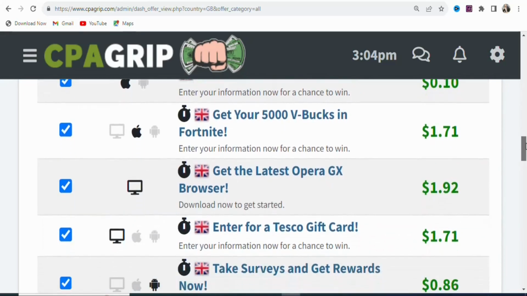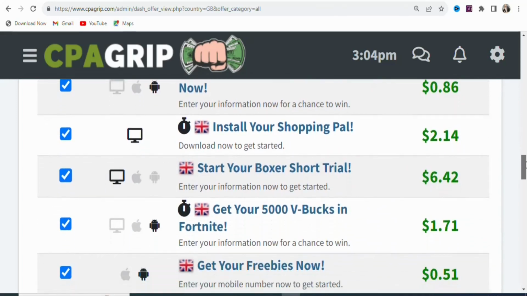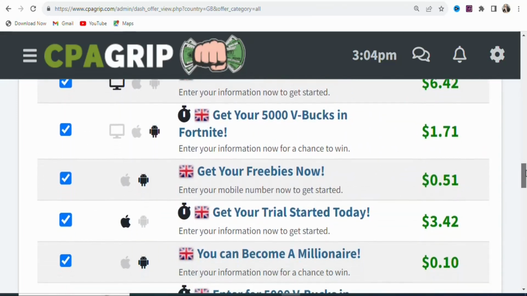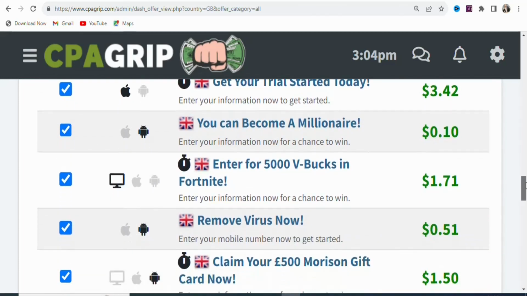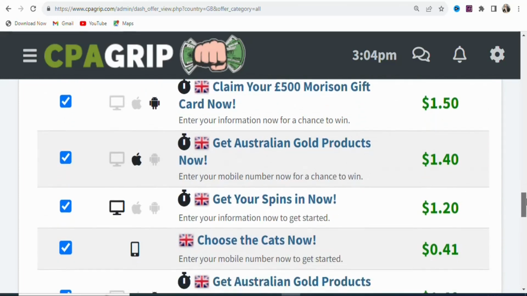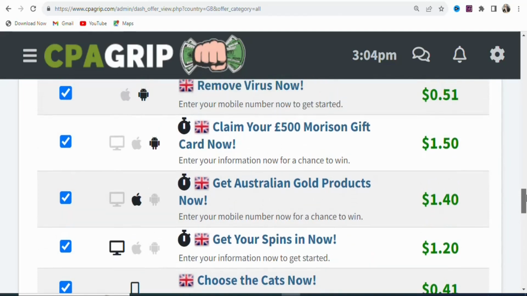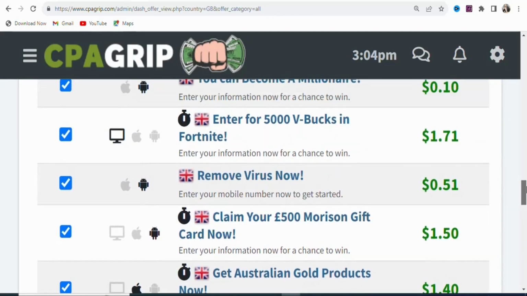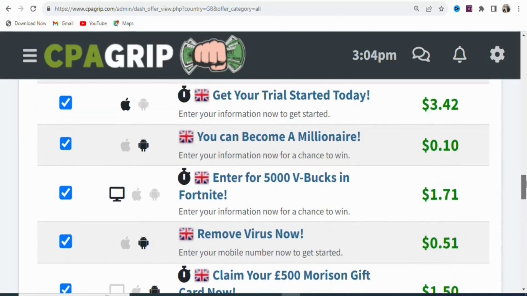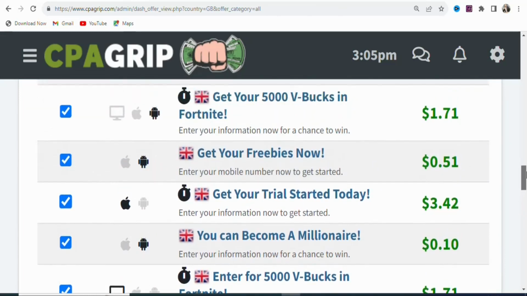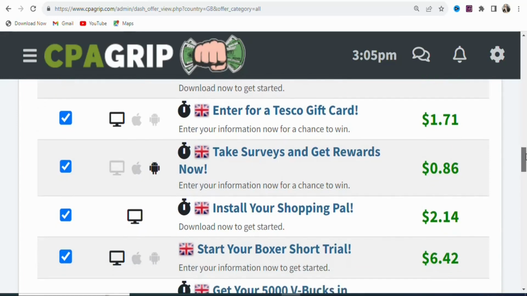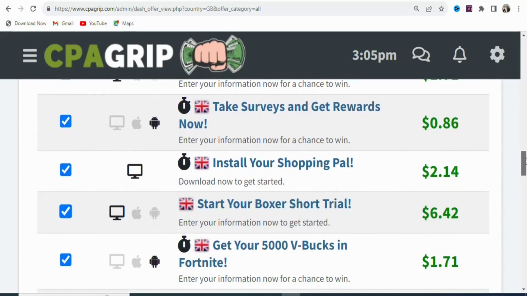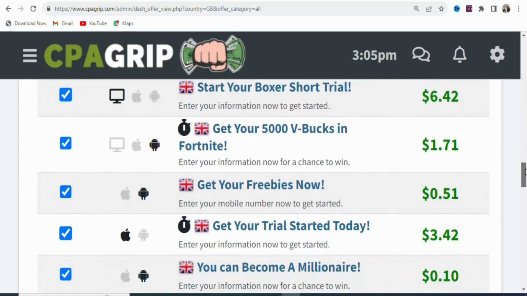With these offers, you don't need to get a sale before you earn. What you need to do is get people from the country where the offers are allowed. Once you get the people to take a specific action, you are going to be making money. Some of the actions can be to enter a mobile number. Some of the actions can be to enter credit card details. So it depends on the offers. As an affiliate, your duty is to get the right traffic to the offer so that people can click on it and then take the specific action for you to make money.